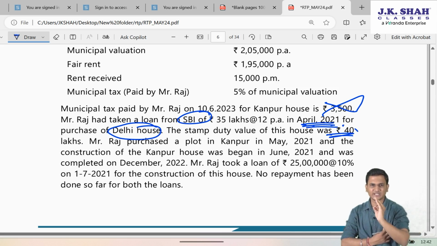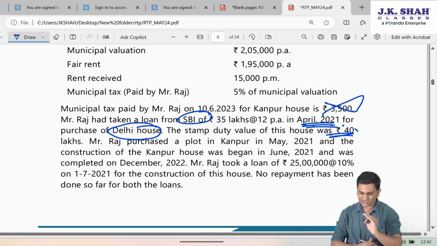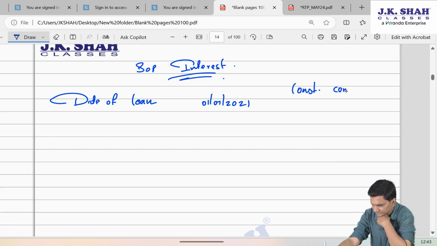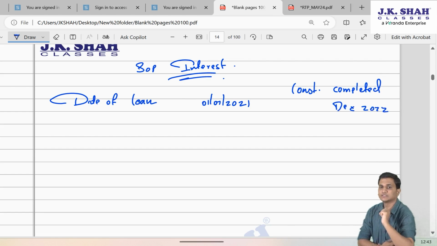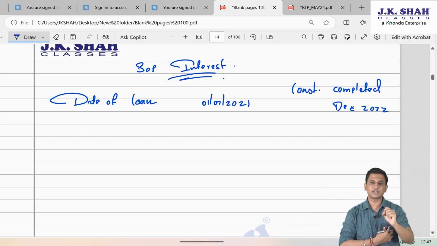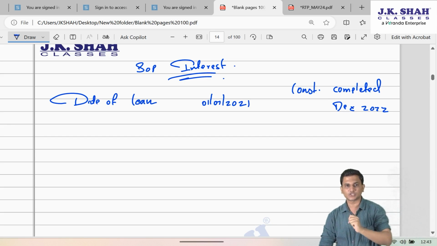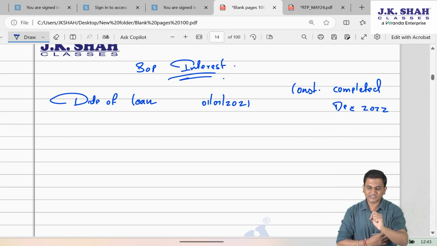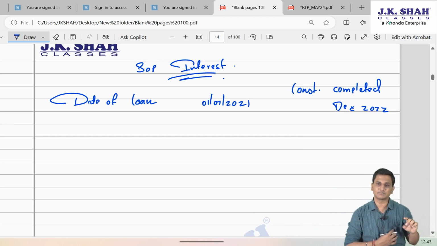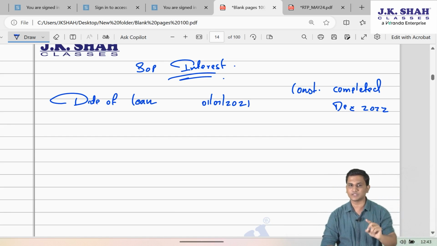So the date of loan is a later date. And construction got completed in December 22. So, friends, whenever you see that a loan is taken for construction and the construction has taken time, immediately the concept of pre-construction period interest should come to your mind. In this case, since the date of loan is 1st July 21 and the construction got completed in the next financial year, that is December 22, there will be some pre-construction period.